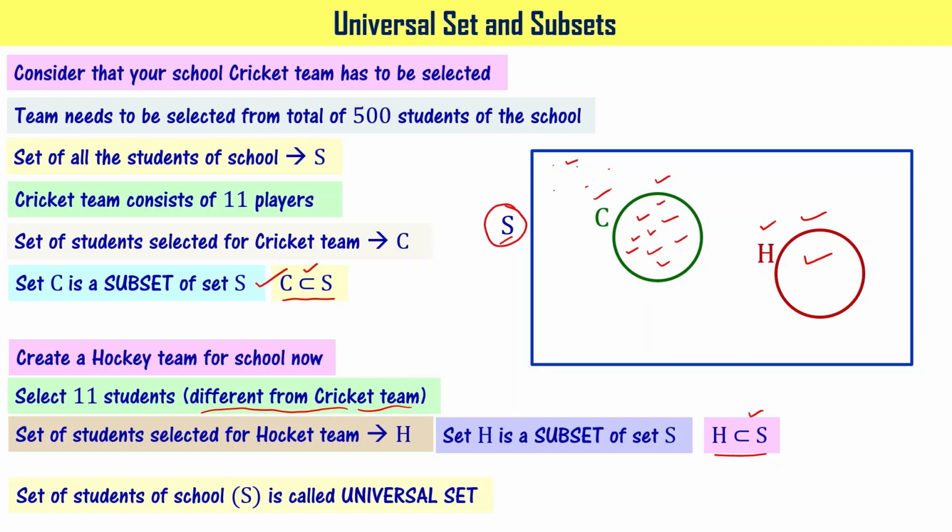For the universal set, typically the symbol mu is used to represent it. This particular symbol is a Greek letter. This is called mu. Please note this. The universal set is typically denoted using the letter mu. And another point you have to note here is that the universal set is typically shown using a rectangular box, whereas subsets and other sets are typically shown using circles. Please note this.